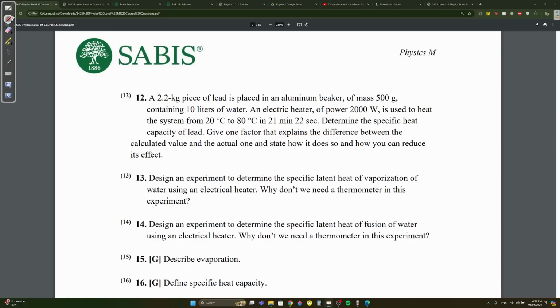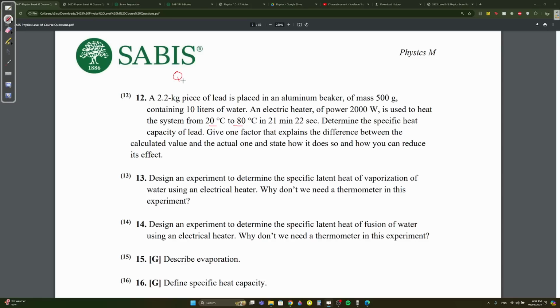So for this one here, since you're working with an external heater, it's not that you're adding something and then reaching thermal equilibrium. Here you're adding an external heater, so the heat is coming from outside, and you're heating this whole thing as one system. What is this system made up of? So we know that we're heating the system from 20 to 80.